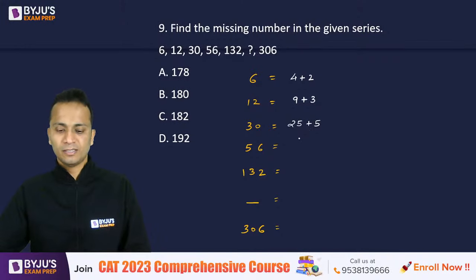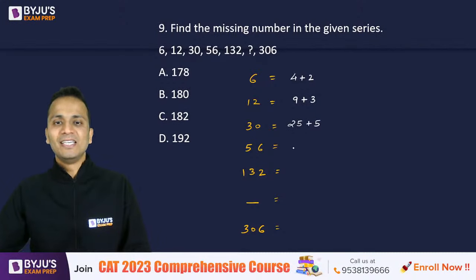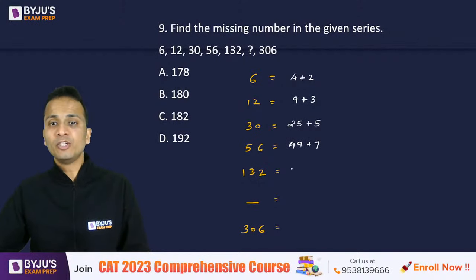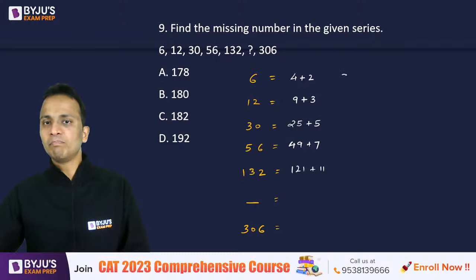Right? Okay, absolutely, Naman. Now 56 as 49 plus 7. Then 132 as 121 plus 11. Okay. Now let's complete the logic.